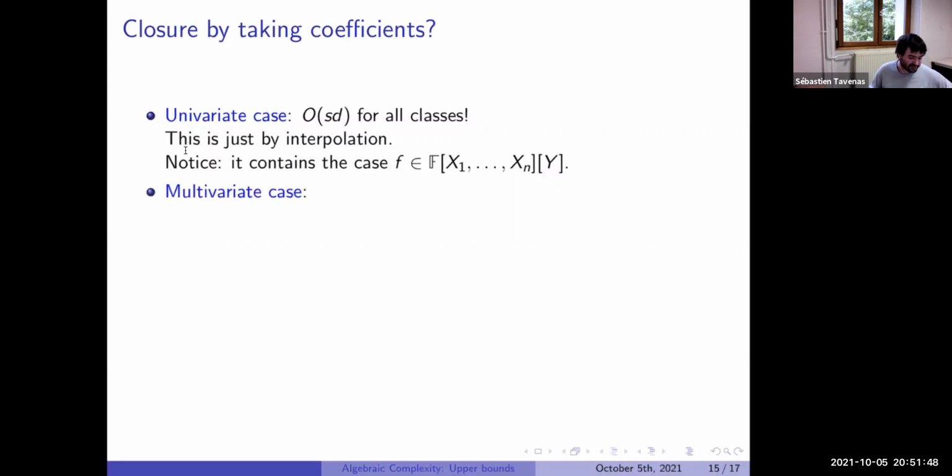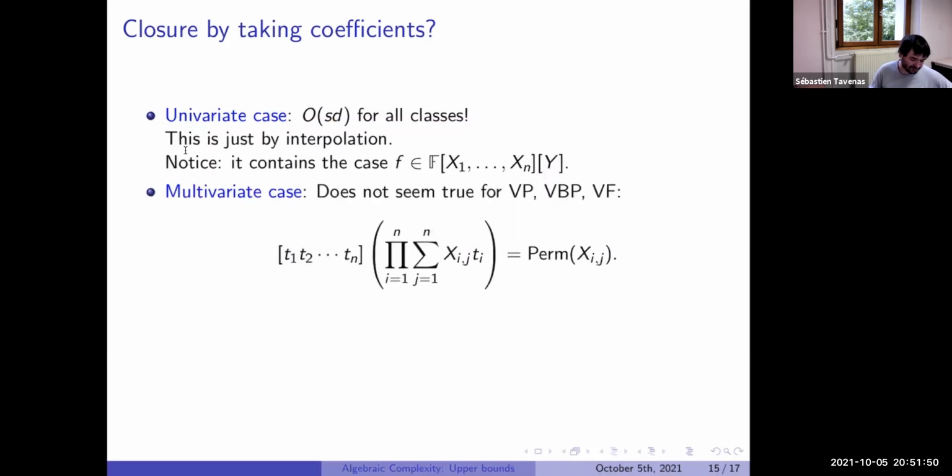In the multivariate case, which is something interesting, what happens if you have a polynomial in different variables, and you want to take a coefficient? In fact, all the classes considered in general are not closed under that, and there is a simple reason. We can compute this polynomial with a very small formula, with a polynomial in the x variables. There is a very small formula for this polynomial, and if we want to extract the coefficient in front of this monomial, this is exactly the permanent.